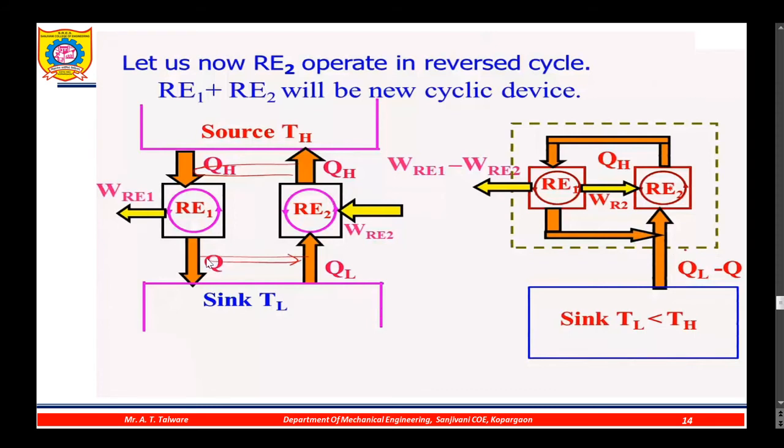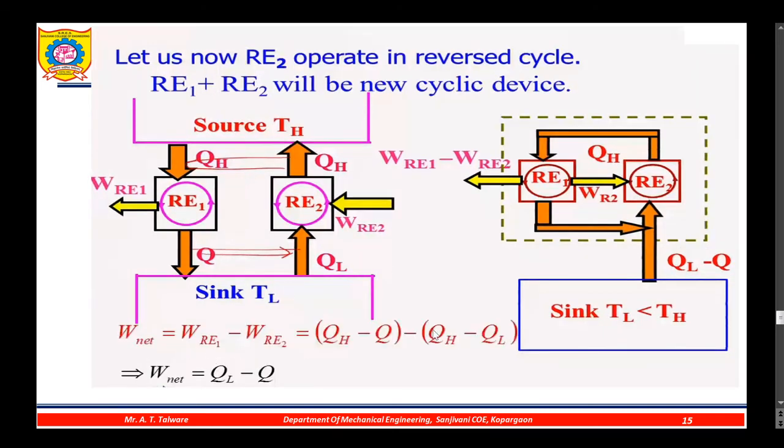And this Q amount of heat which is rejected by this will be supplied to this QL. So if you combine these two reversible engines, the net amount, QL minus Q, of heat is taken from the sink, and it produces WRE1 minus WRE2 amount of work.